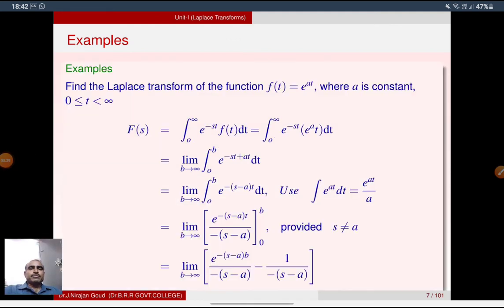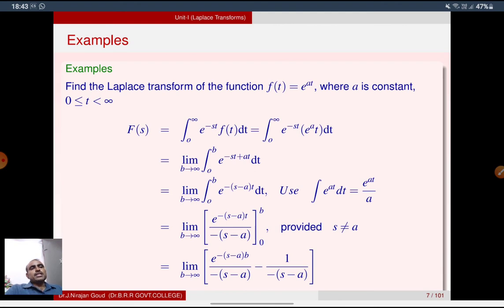See one more example. Find the Laplace transform of the function f(t) is equal to e power at, where a is a constant, where t is between 0 to infinity. By definition, F(s) is equal to the integral 0 to infinity e power minus st f(t) dt. In the place of f(t), we have e power at. So substitute f(t) is equal to e power at. We get the integral 0 to infinity e power minus st into e power at dt.